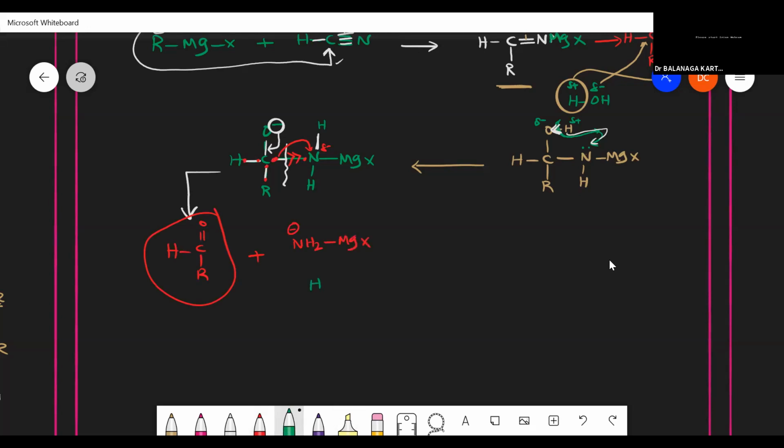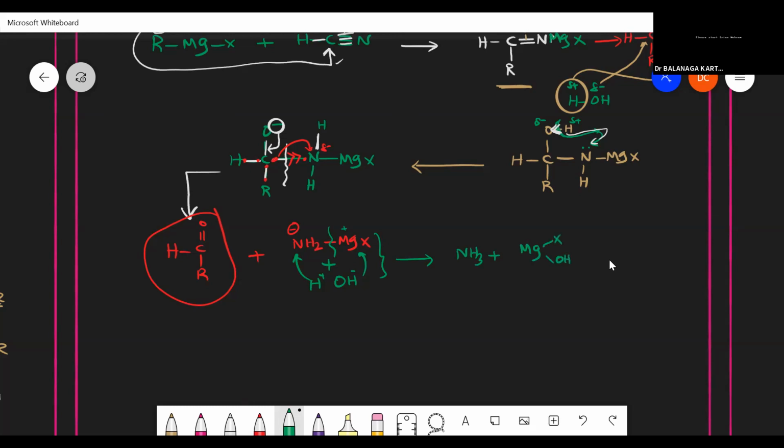Now, if you add water, HOH, once the Grignard reagent is there, it will give H plus and OH minus. H plus will move here, OH minus will move here. This bond is getting broken because it gets a positive charge. Now, what will happen? NH3, ammonia, I get formed, and MgXOH.